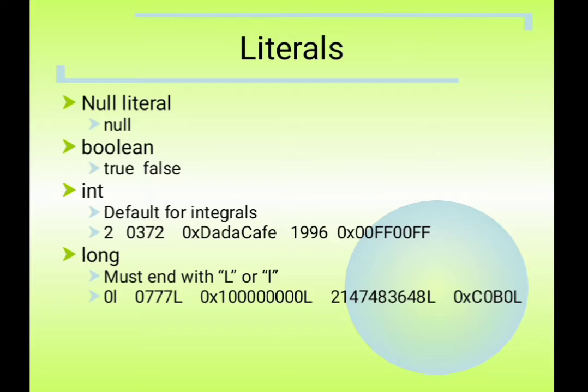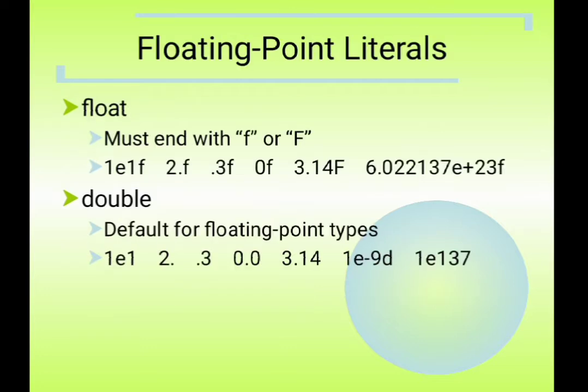Literals: there are null, true, integer, long. These are nothing but the literals. Null literal means null. Boolean literals mean true or false. Integer means an integer value, long means a long value. Floating point or double literals are the floating values, double values.